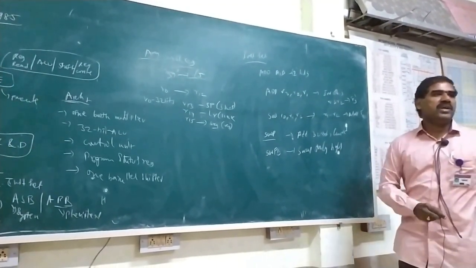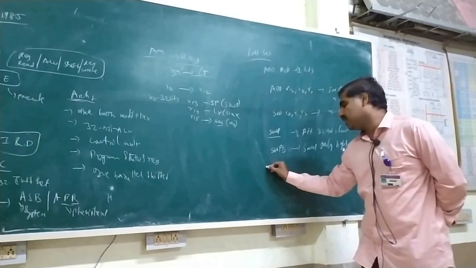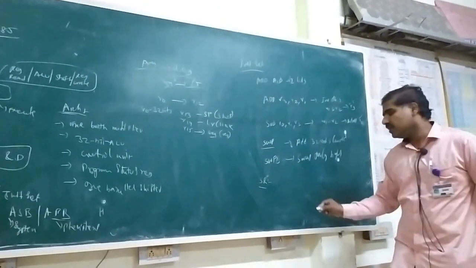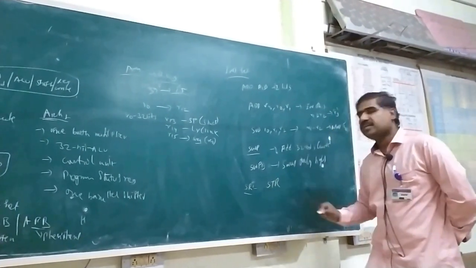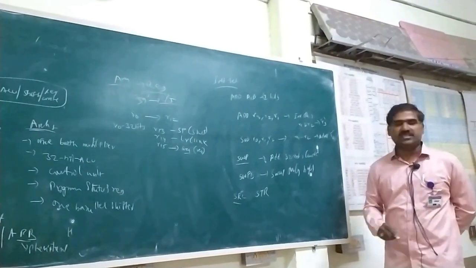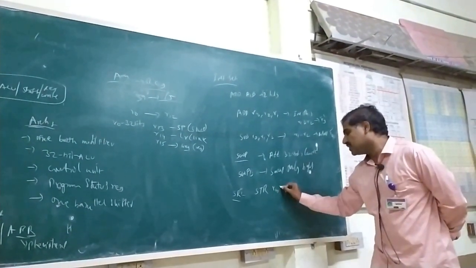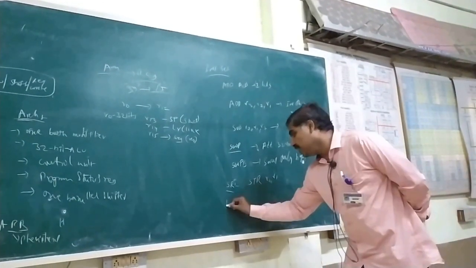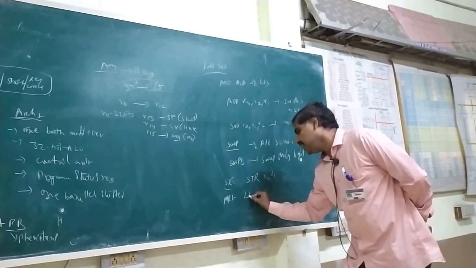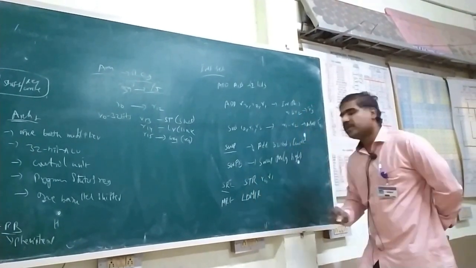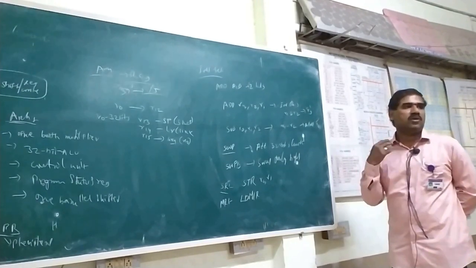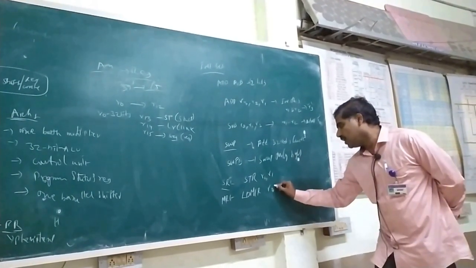Another one is multiple registers, and status registers. Status registers we have two types. Single status register, STR, nothing but single status register. It is used to transfer data from R0 to R1. Another one is multiple registers, nothing but LDM. We can transfer multiple registers from R0 to R1 or R1 to R3. R0, R1, R2.